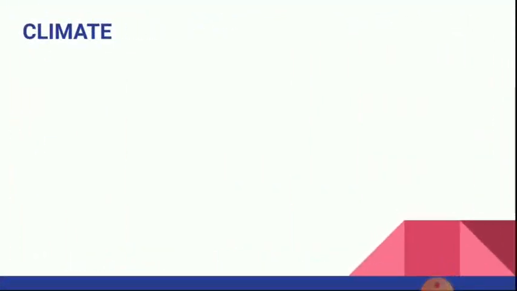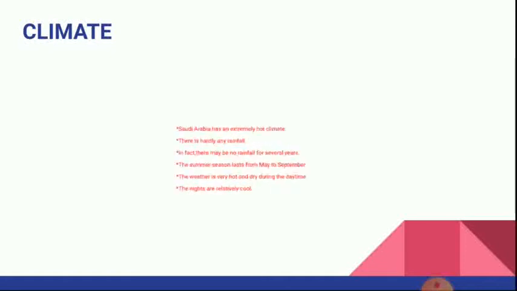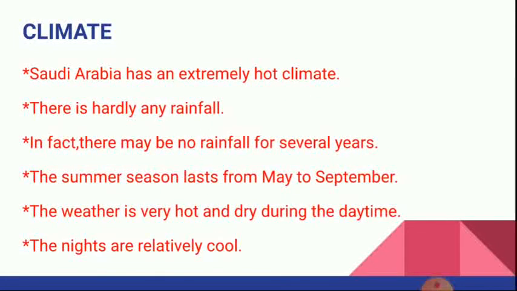Next is climate of Saudi Arabia. Saudi Arabia has an extremely hot climate. There is hardly any rainfall. In fact, there may be no rainfall for several years. The summer season lasts from May to September. The weather is very hot and dry during the daytime. The nights are relatively cool.